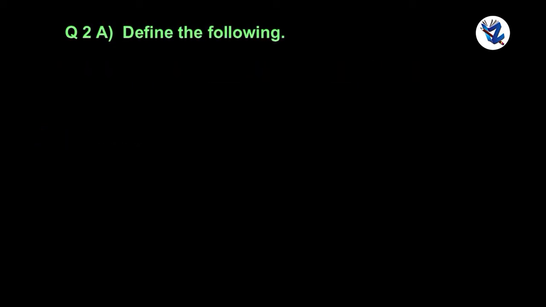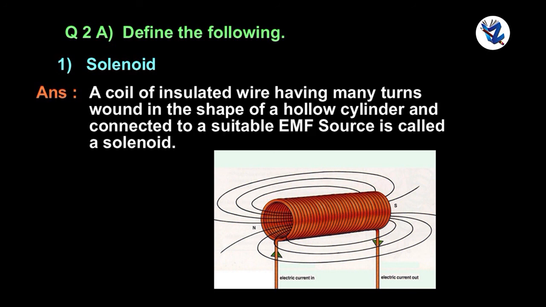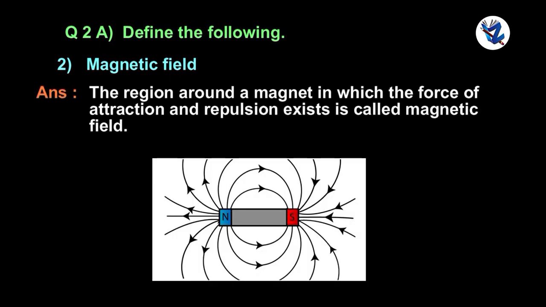Question 2. Define the following. Solenoid. A coil of insulated wire having many turns wound in the shape of a hollow cylinder and connected to a suitable EMF source is called a solenoid. Magnetic field. The region around a magnet in which the force of attraction and repulsion exists is called a magnetic field.